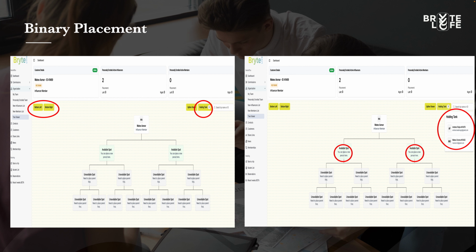So make sure you understand where you're placing and talk to the person who enrolled you if you have any questions on enrolling your sales from the holding tank.